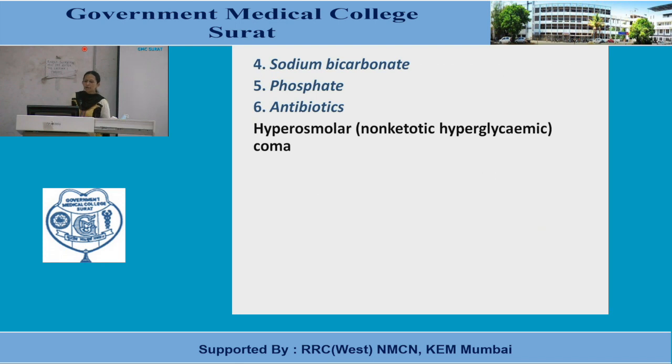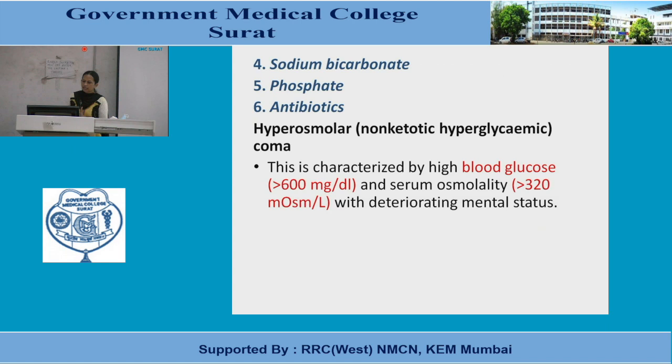Another emergency is hyperosmolar non-ketotic hyperglycemic coma. As the name suggests, you need to remember hyperosmolar, so osmolarity increase, non-ketotic, that means no ketosis, and hyperglycemic, that means glucose level is important. It is characterized by high blood glucose level more than 600 milligram per deciliter and serum osmolality more than 320 milliosmolar per liter with deteriorating mental status. Elderly type 2 patients are affected mainly with this hyperosmolar coma.